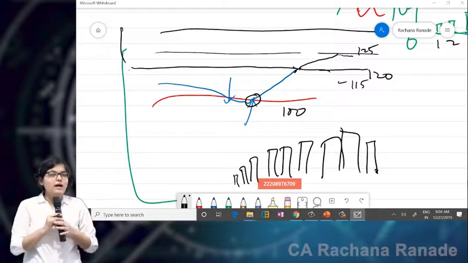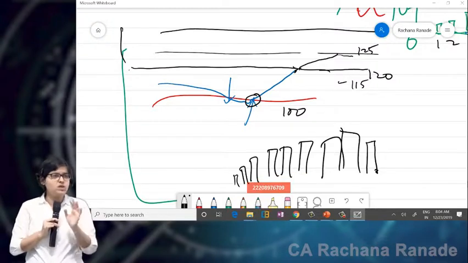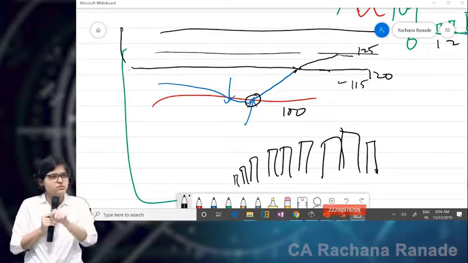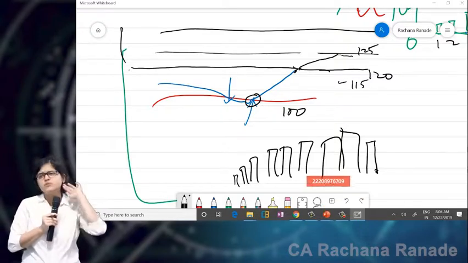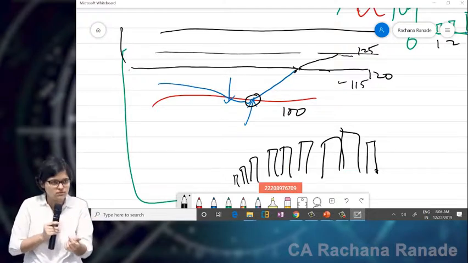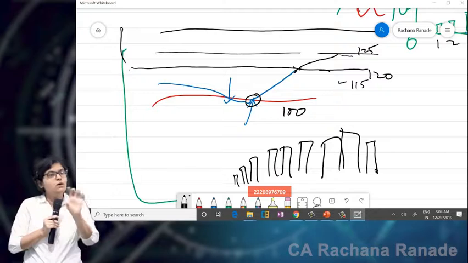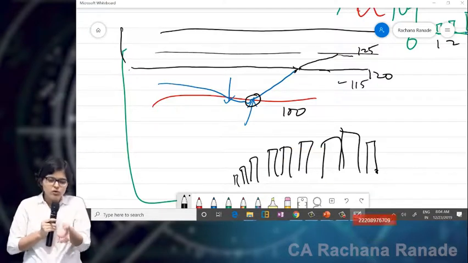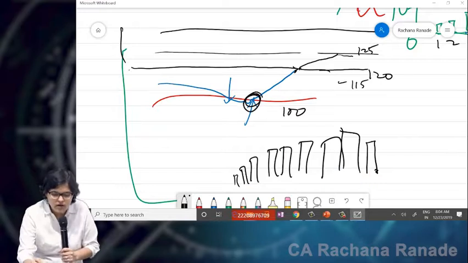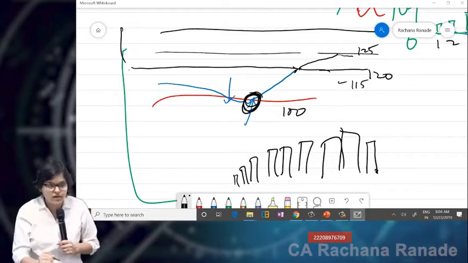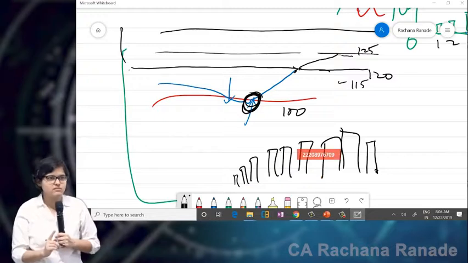So RSI, MACD, Bollinger, none of them will directly tell you this is the target price, this is the stop loss price. Many people say that if XYZ conditions happen, book your loss. If XYZ conditions happen, book your profit, which is what we are also going to do. But today, if I'm getting a buy call here, I don't know the exact target price at this point of time using MACD.